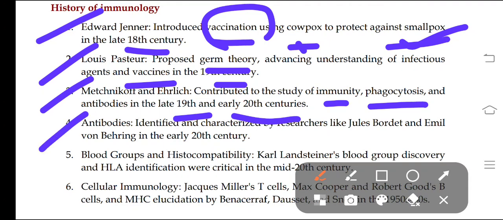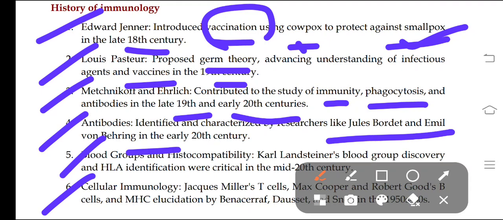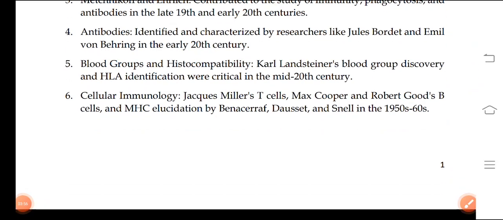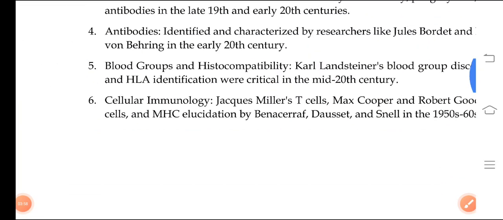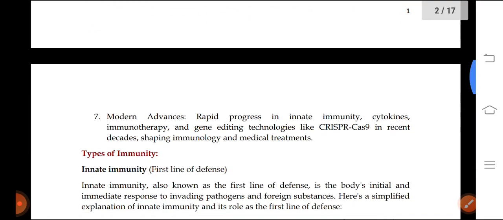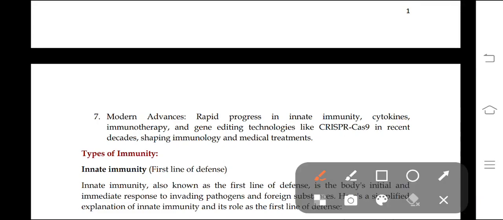And later on antibodies, blood groups and cellular immunology are some of the classifications which were invented by scientists in the early 20th century. Blood groups and histocompatibility are also some of the discoveries made in the mid 20th century. And cellular immunology was also developed and advanced by these people. You should make a note of it.